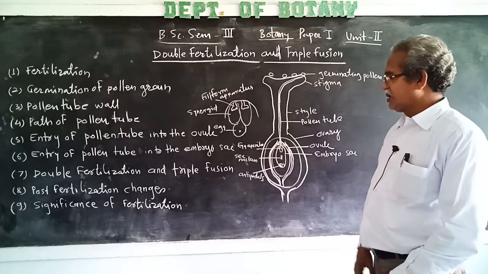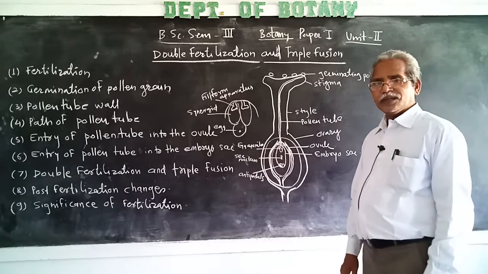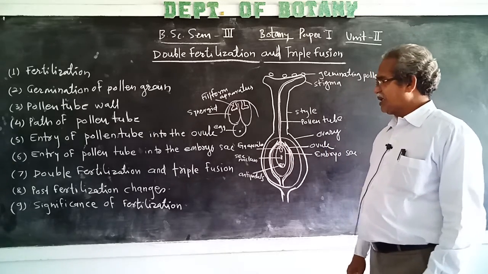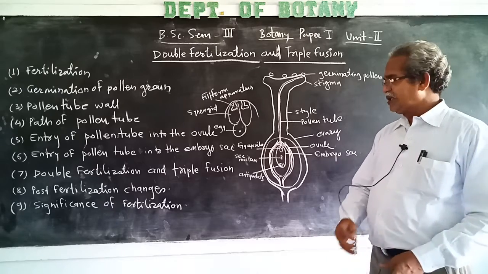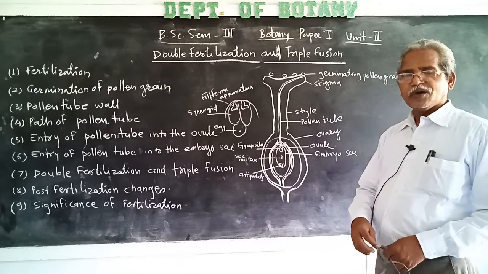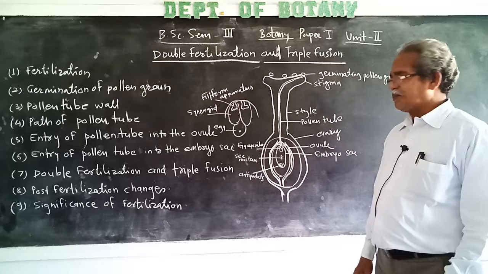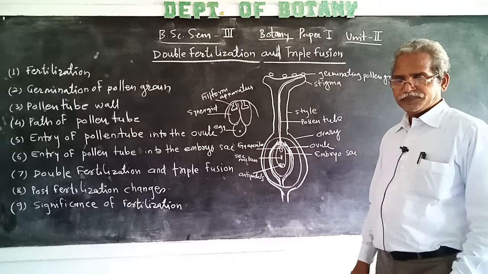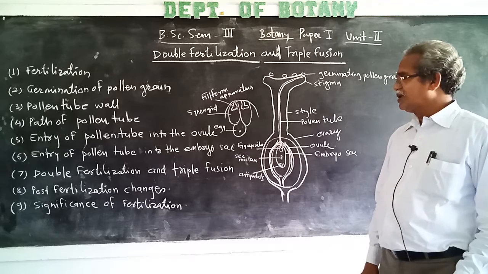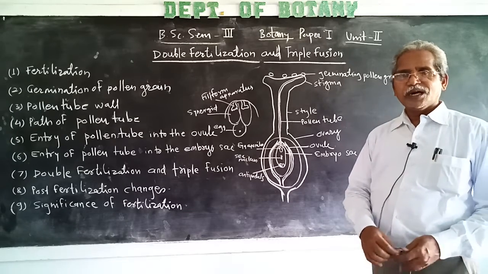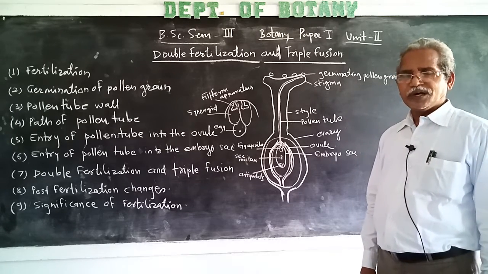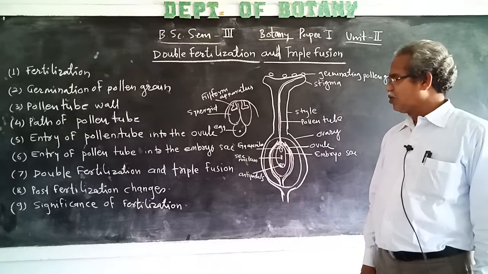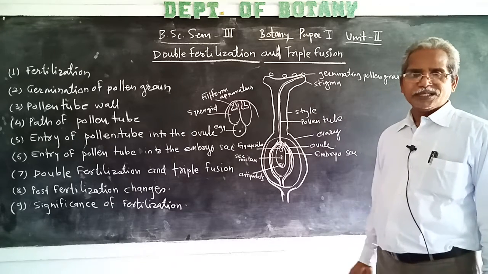Then, what is the significance of fertilization? Fertilization in angiosperm is for the production of viable seeds. And during gametogenesis, half the number of chromosomes are formed and it is restored after fertilization.